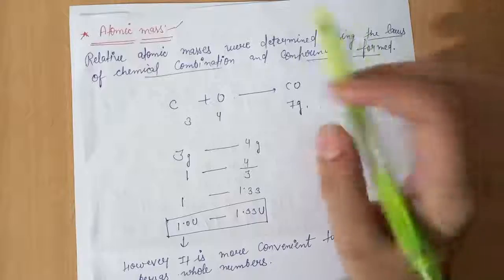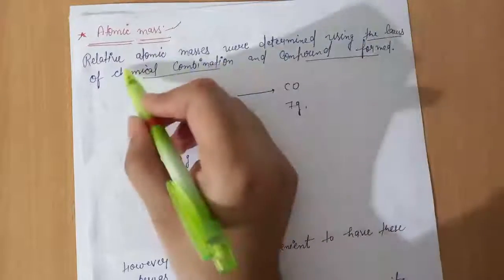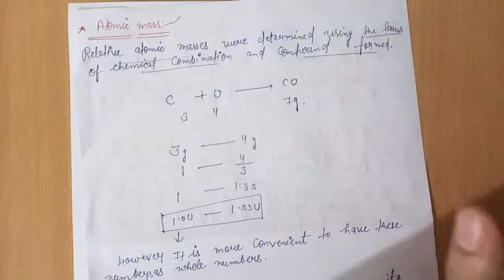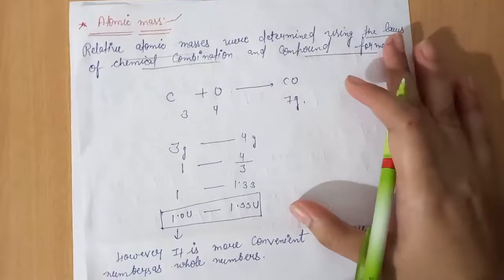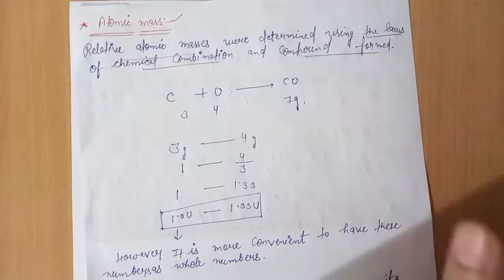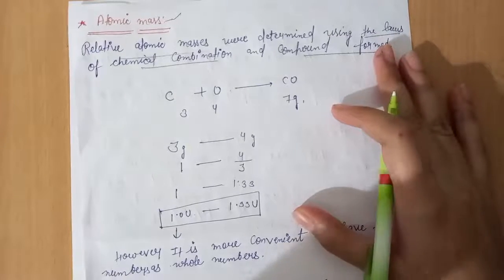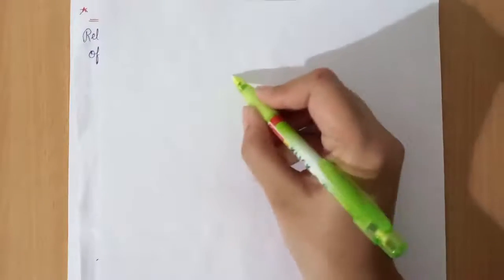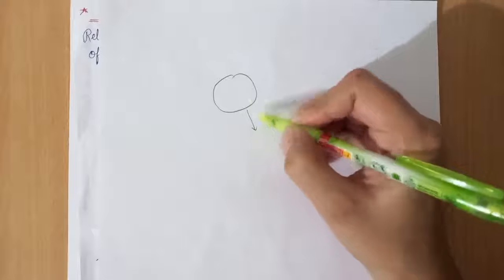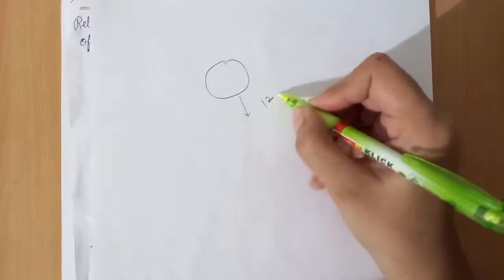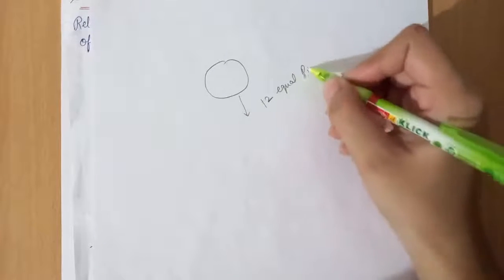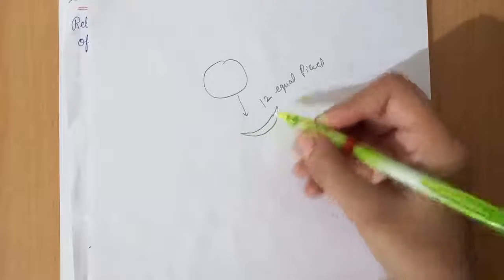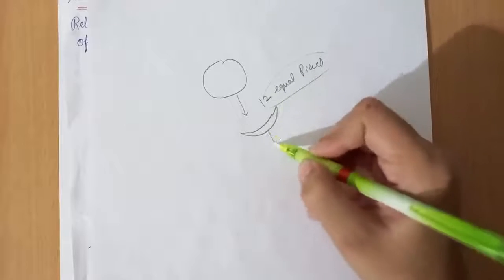By using these two things, relative atomic masses were determined. And what is relative atomic mass, and what is relativity to measuring the mass of any substance? If we take an example about relative atomic mass, suppose this is a watermelon, and if we divide this watermelon into 12 equal pieces, and this is one piece out of the 12 equal pieces.